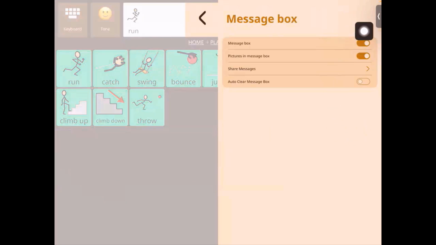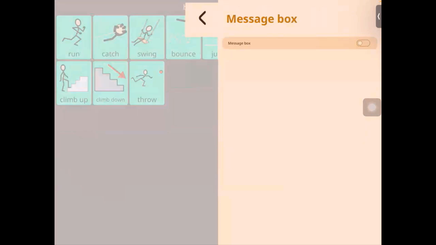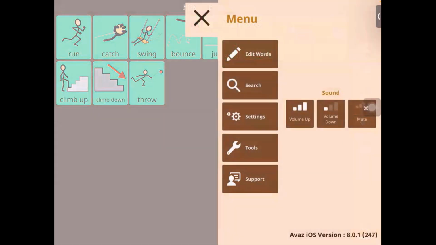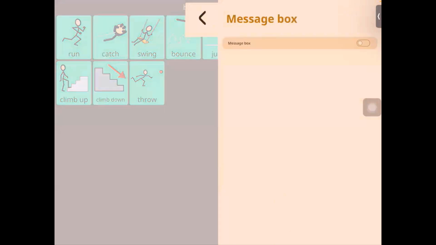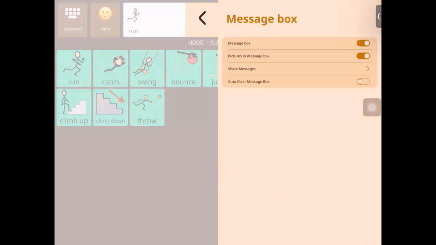The first setting that we have is to turn on or turn off the message box, right? So there is flexibility with that too. For those users who would not benefit from seeing their message repeated in the message box, you can turn it off. It'll look like this, right? And then once you have it on, again, there are more settings. So you can choose to have pictures. If you look here, you can concentrate on what the setting does. If I turn that off, it only has the word, as you can see. But if I have it on, then it has pictures and the word. So that allows us to be flexible with that.